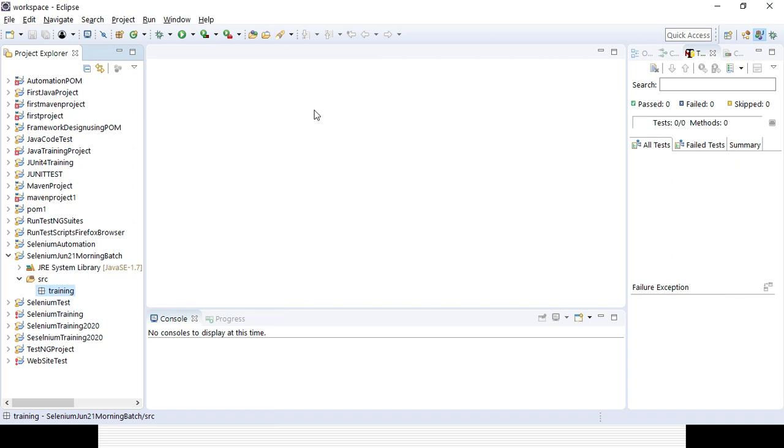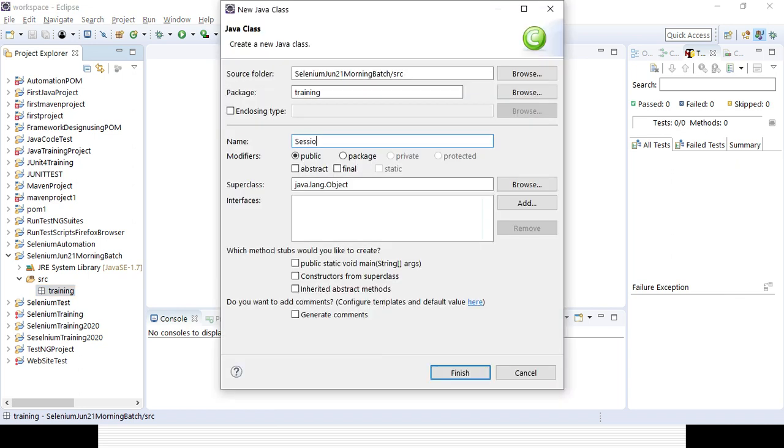Session 1 I am giving as the name, and here we can select public static void main, which is nothing but the main function of Java, right? So we need to select it. In case we are using plain Java, then only we will be using it, but in case we are using TestNG, there is no need to select that public static void main method. We will be adding the @Test annotation going forward. You will learn slowly. Okay, no need to worry.